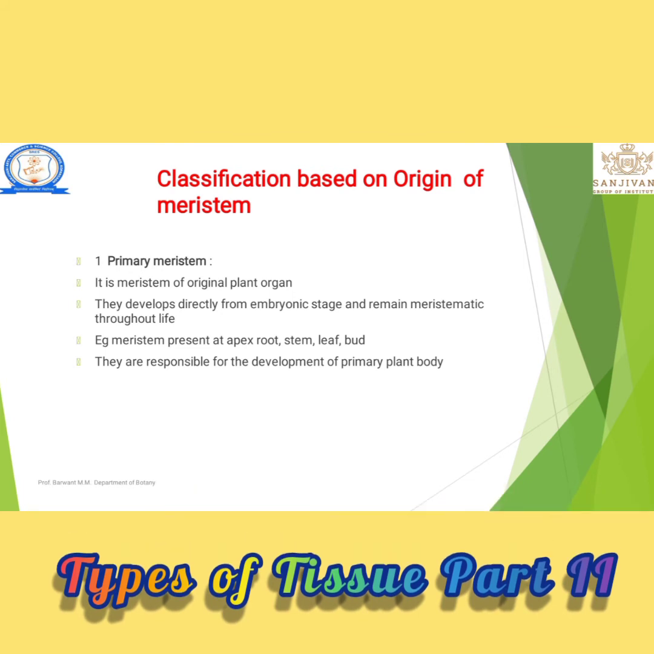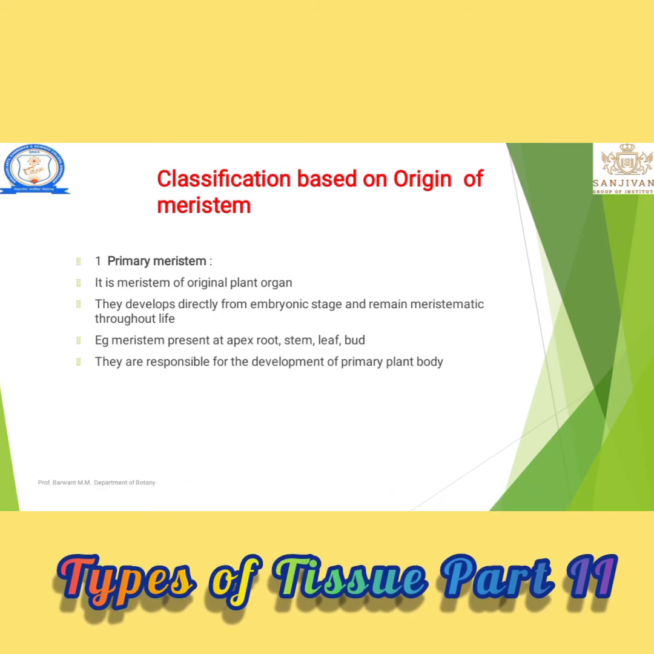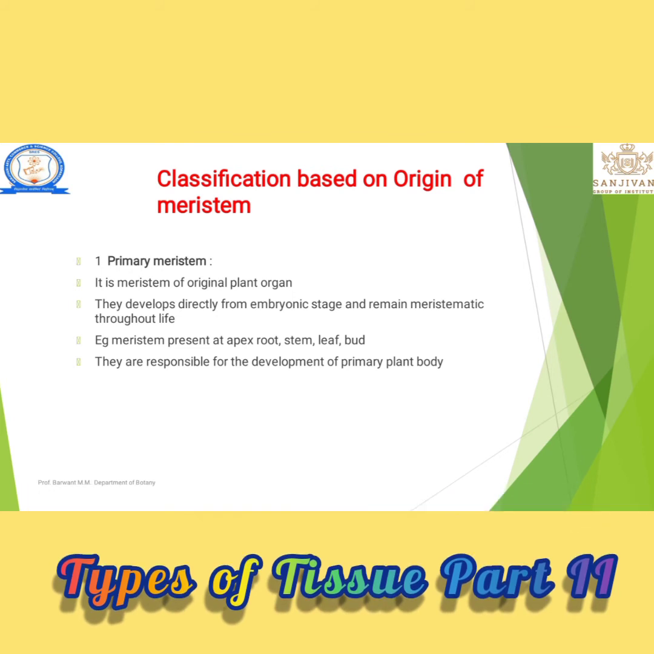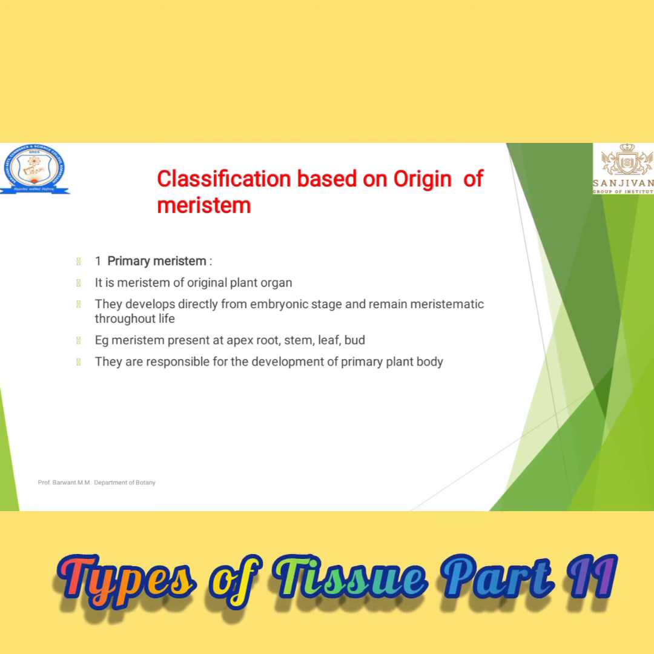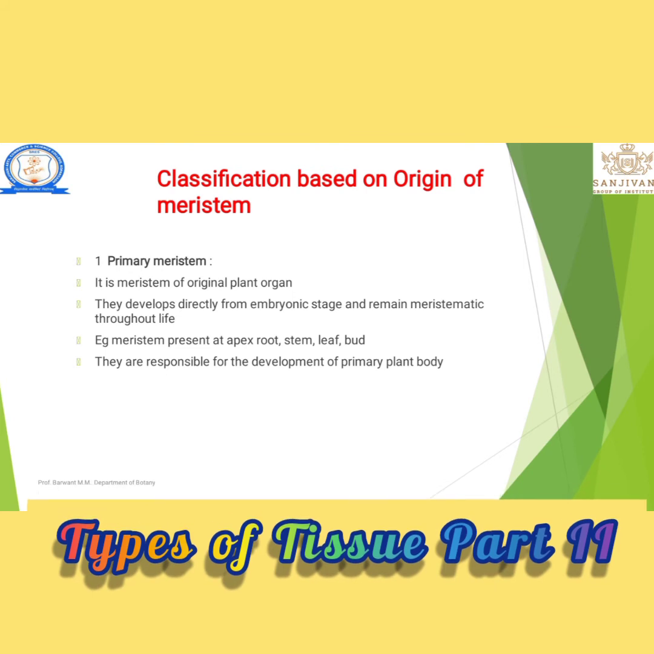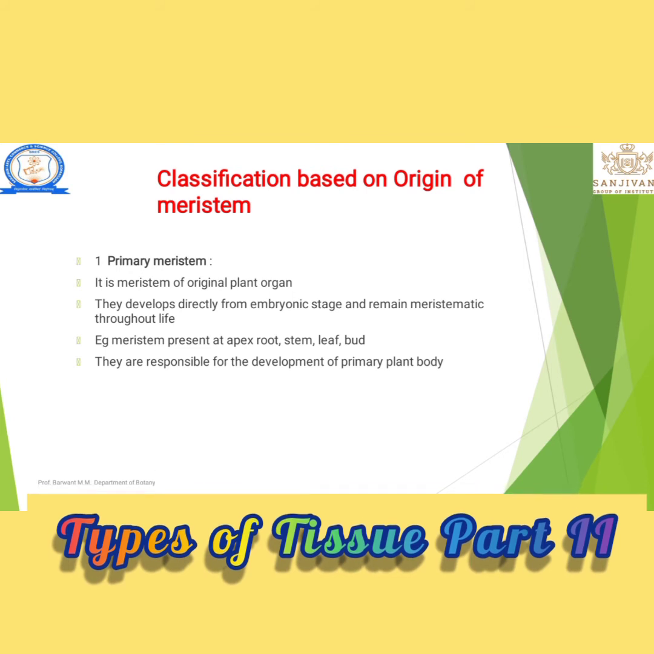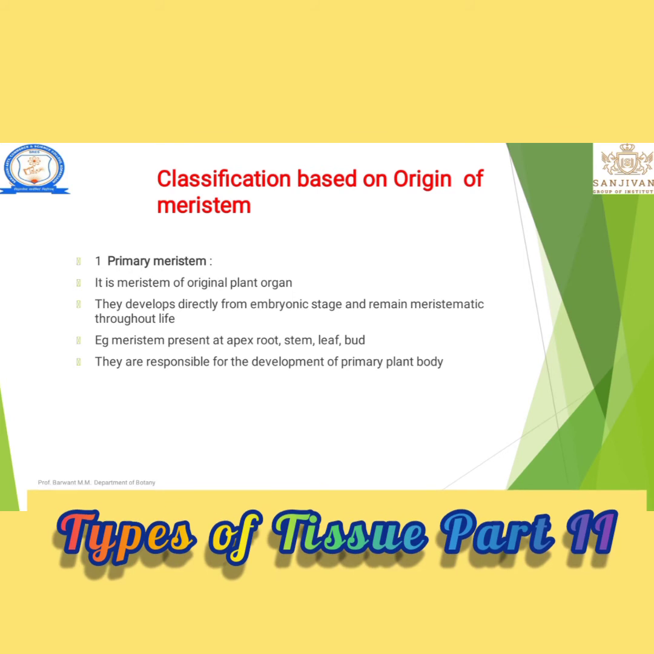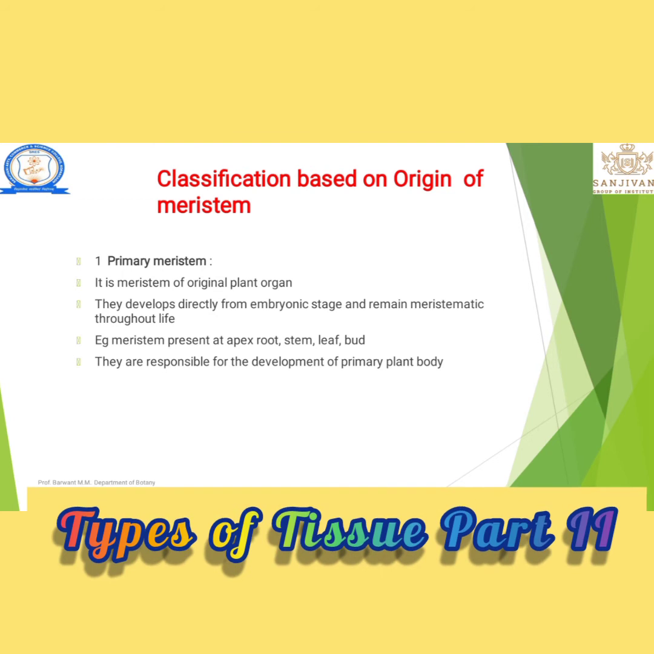They develop directly from the embryonic stage and remain meristematic throughout life. For example, meristems of the apex, root, stem, leaf and bud. They are responsible for the development of the primary plant body organs. There are generally two types of meristem, primary and secondary. In the primary meristems, from the embryonic stage throughout their life, they only perform the function of cell division. That type of meristem is known as the primary meristem.